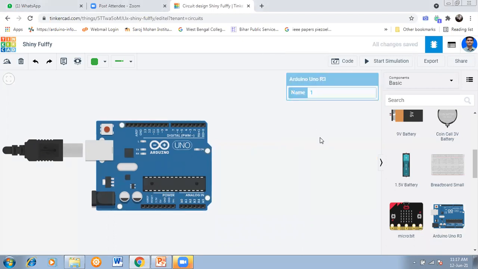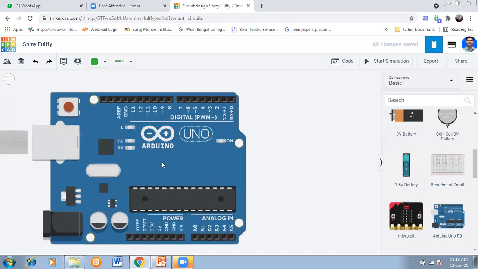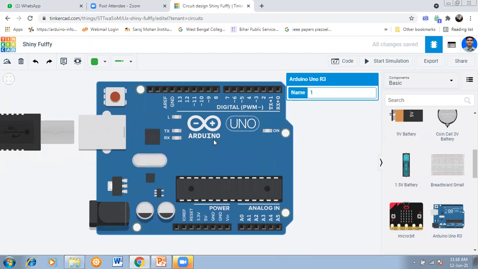This is the platform where we can design the project. It's a simulation software, a beautiful software, and its name is Tinkercad. Now I have placed the Arduino Uno. If I zoom in, everything will be visible.